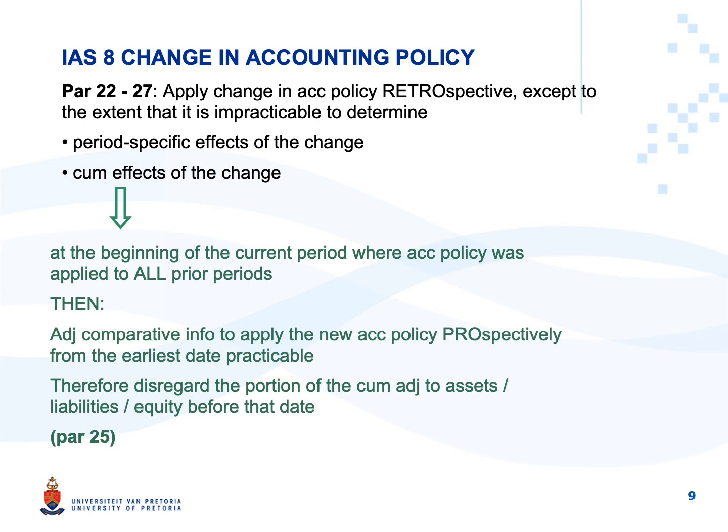Please look at the examples in that handout to understand what we mean with impracticable and how we would account for a change in accounting policy where it is impracticable to go backwards retrospectively as far as possible. The bottom line of IAS 8 is you do go back retrospectively as far as you can.